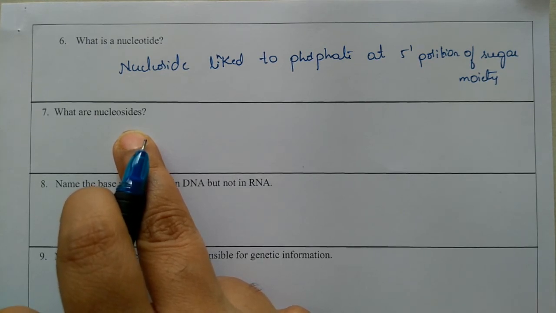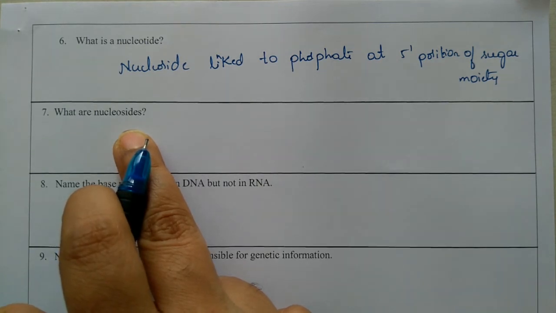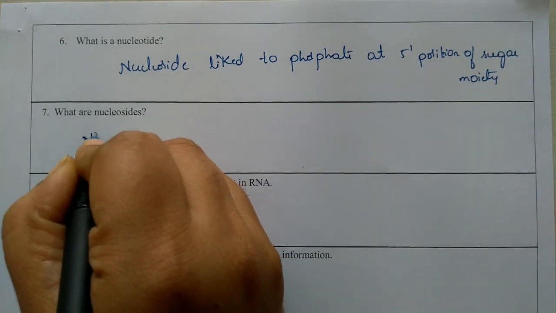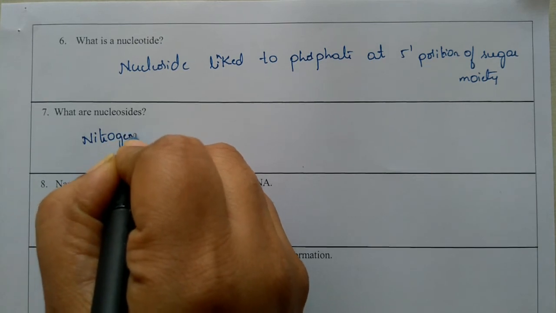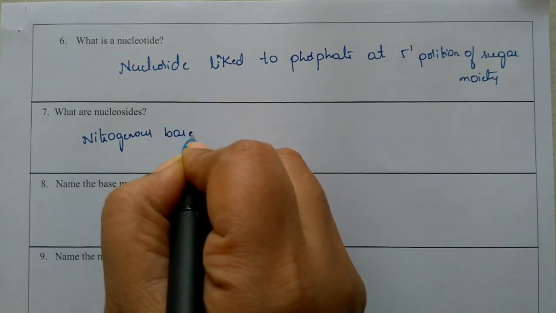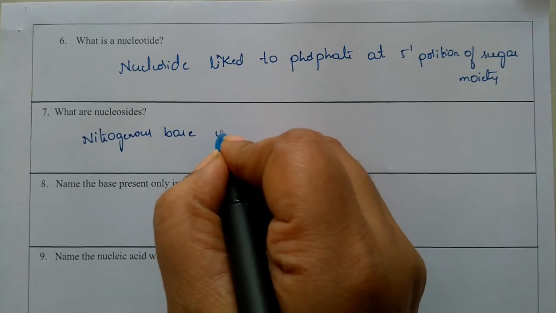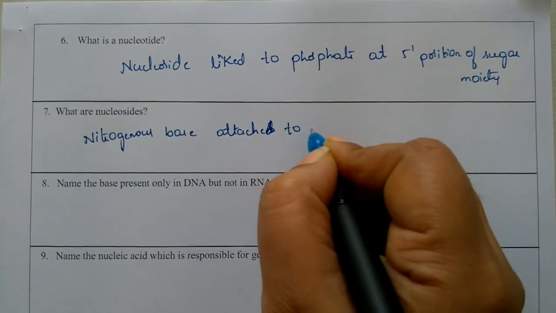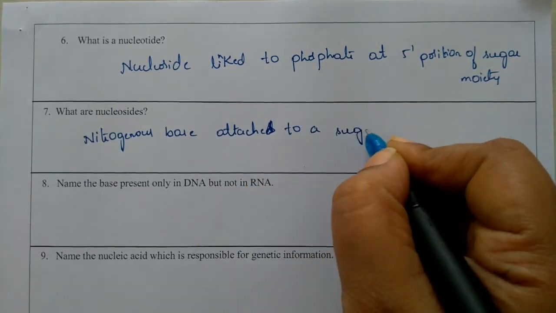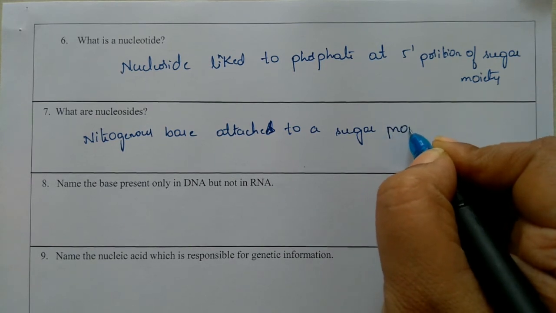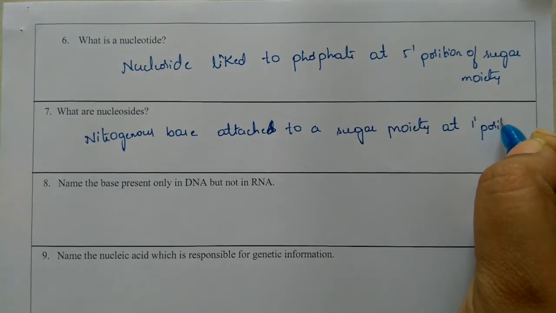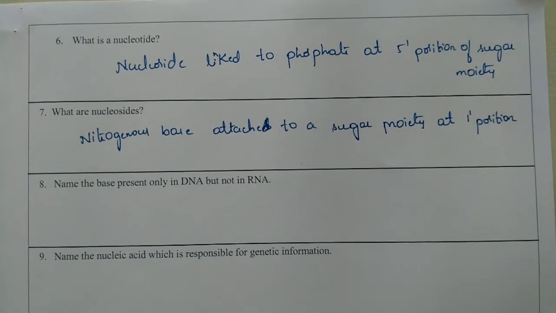A nitrogenous base attaching to a pentose sugar moiety at the 1st position is called a nucleoside.